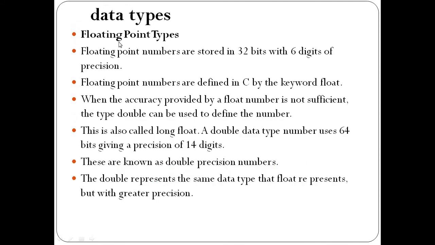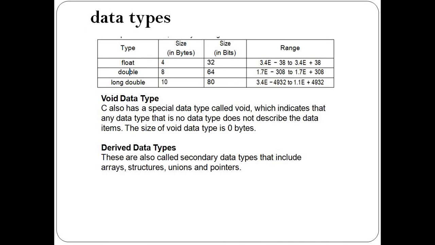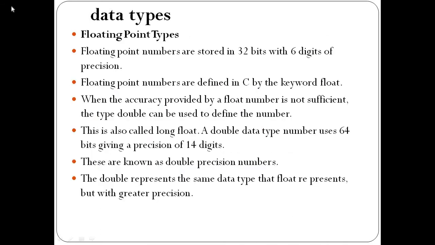Then the third primary data type is floating point types. Integer stores only whole numbers, but sometimes a value also has a decimal point, a fractional part. For storing such values, C gives another data type called floating point.